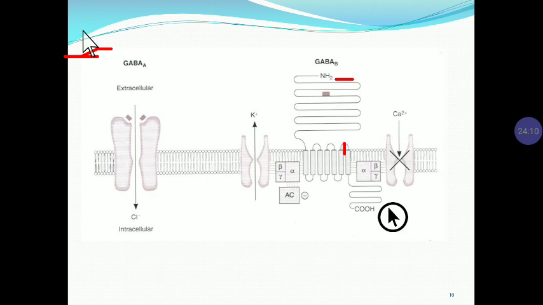So this is the structure of the GABA A receptor. The GABA A receptor is a ligand gated ion channel receptor. What do you mean by ligand gated? Ligand means a chemical, and gated ion channel. So when GABA is bound with the GABA A receptor, it opens the chloride channel. The chloride channel causes hyperpolarization. When the cell is hyperpolarized, it is not an active cell, and hence it causes sedation and depression. It occurs by opening of the chloride ion channel.